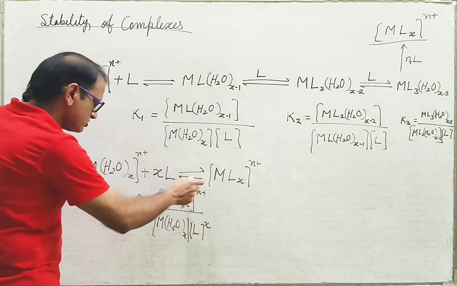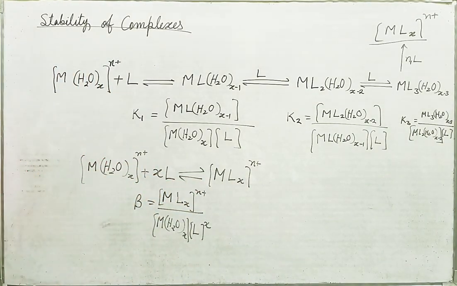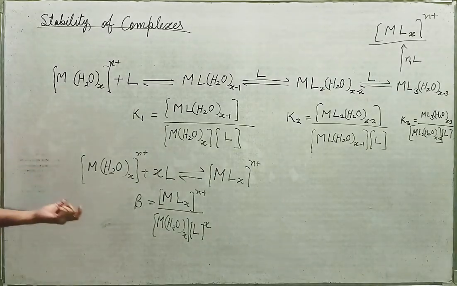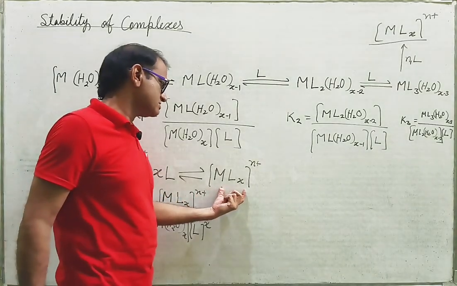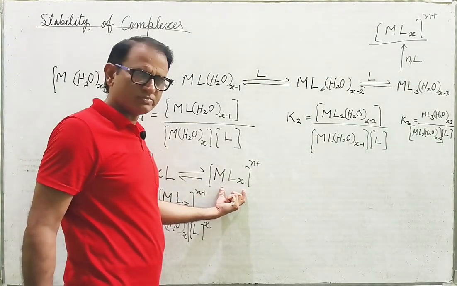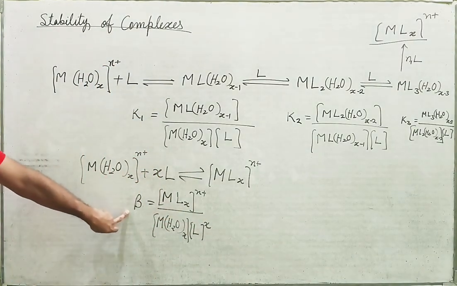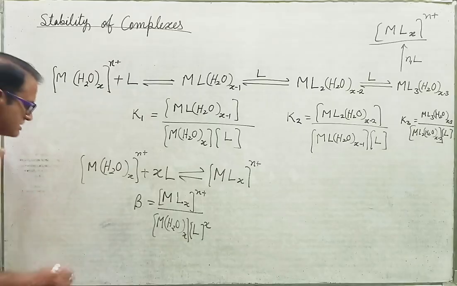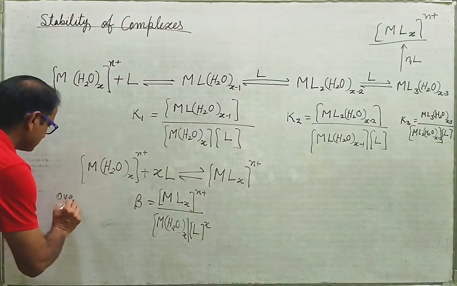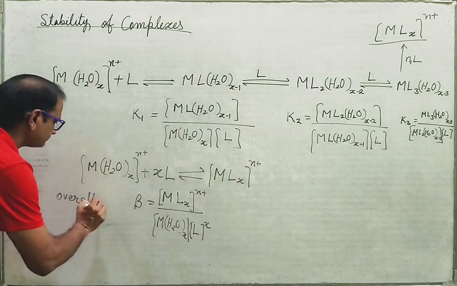Because the reaction we are considering is in a single step, the formation of this coordination sphere or coordination entity or complex is called the overall stability constant. This is overall stability constant beta, am I right?